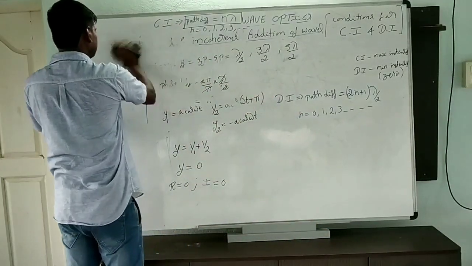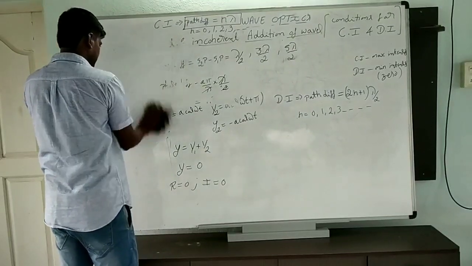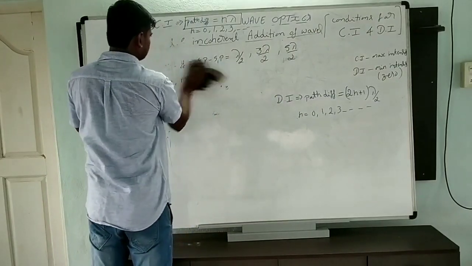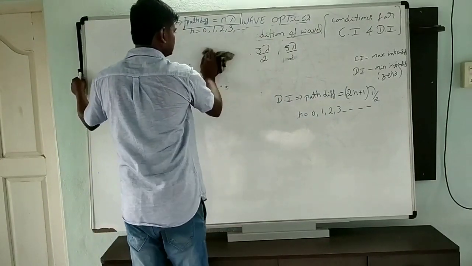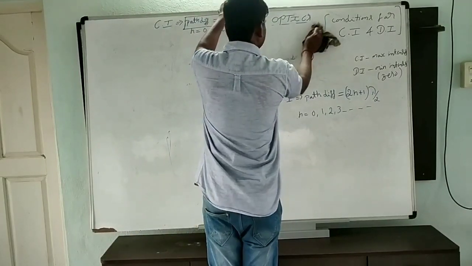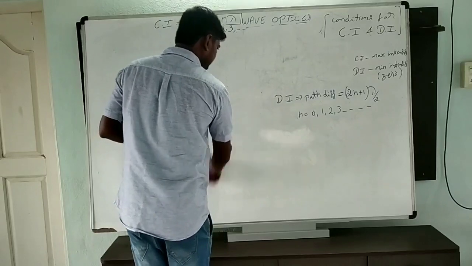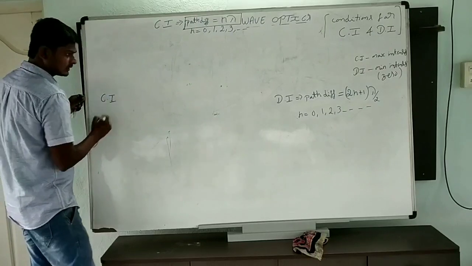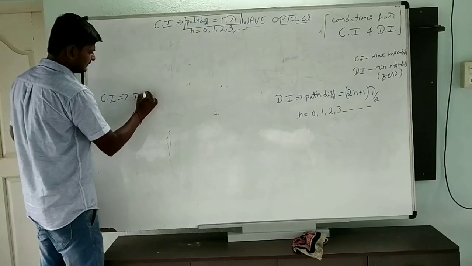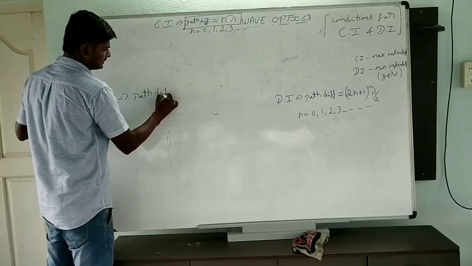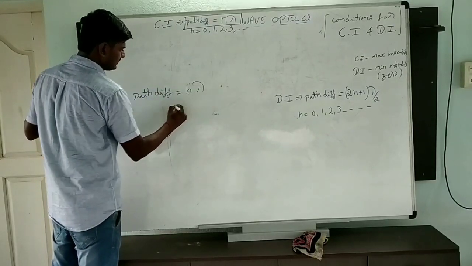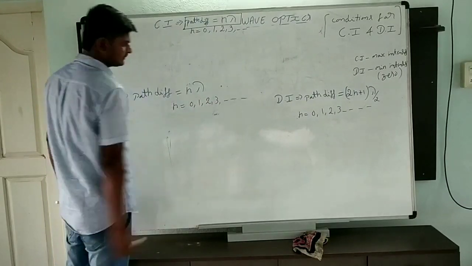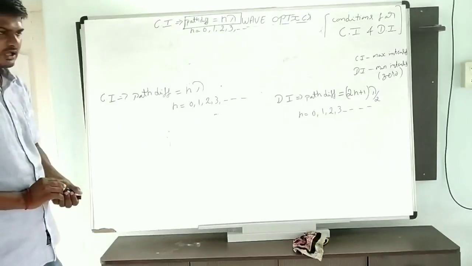Now here, this will be constructive interference. For constructive interference, the path difference is n lambda, where n will be 0, 1, 2, 3, etc. That is for constructive interference. These are the path differences.